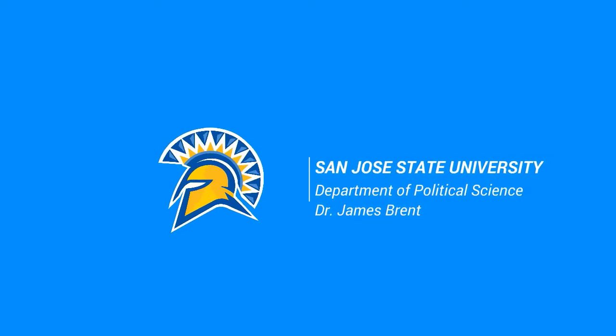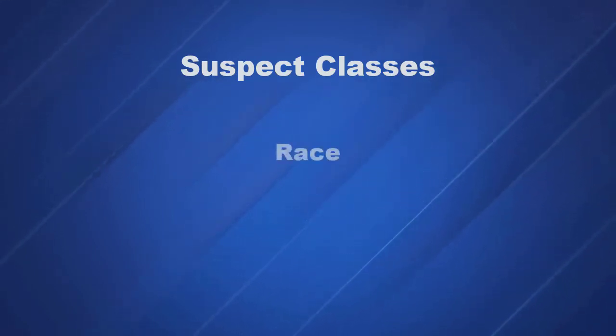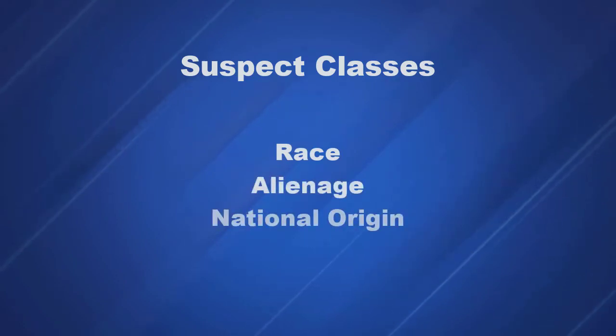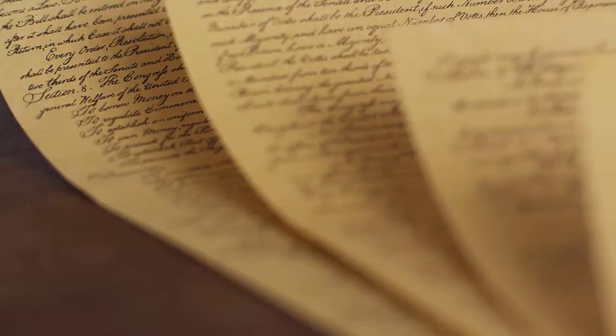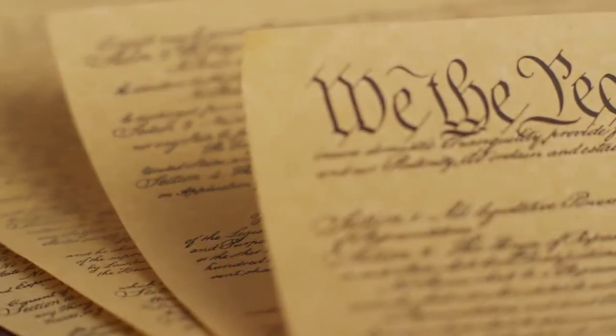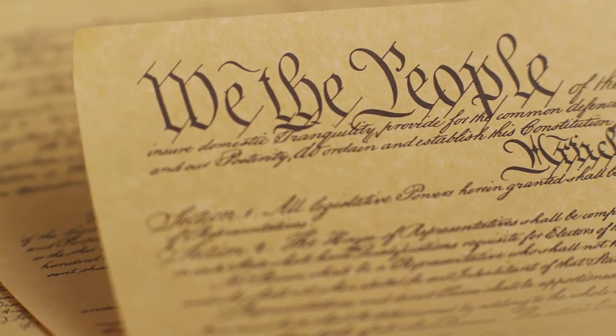In previous videos, we have learned that the Supreme Court has only extended the Equal Protection Clause to certain types of public discrimination. Discrimination based on race, alienage, national origin, religion, and to a somewhat lesser extent, gender. The Equal Protection Clause does permit many other types of discrimination, including discrimination based on disability.